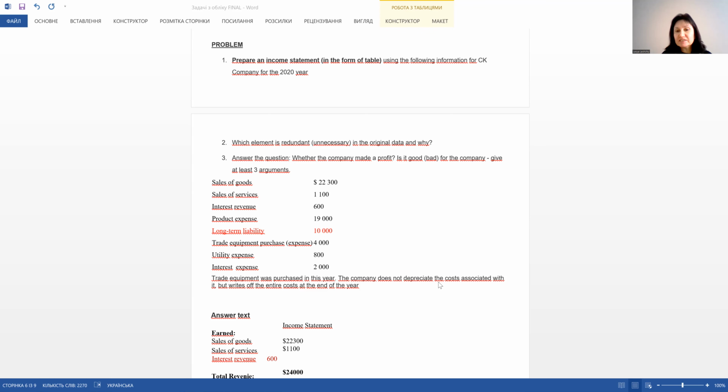The company does not depreciate the cost associated with it, but writes off the entire cost at the end of the year.